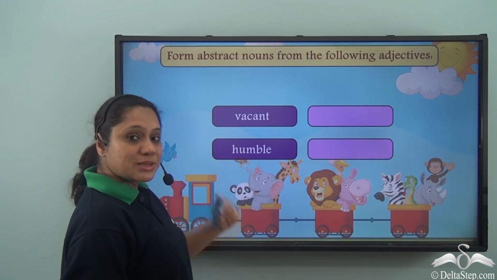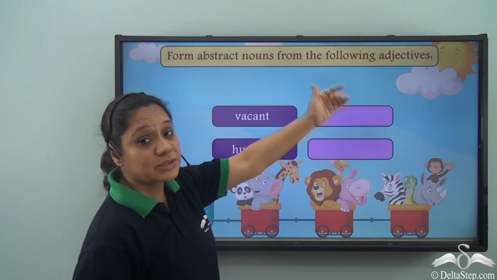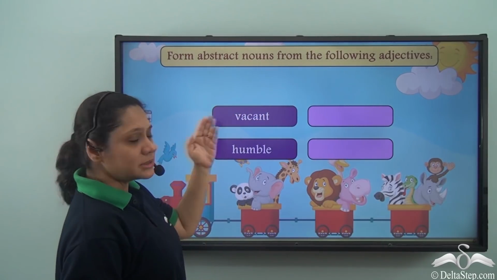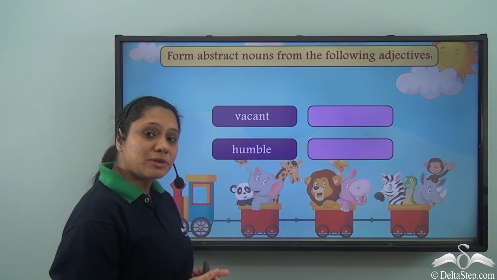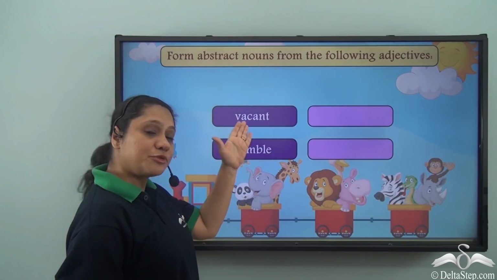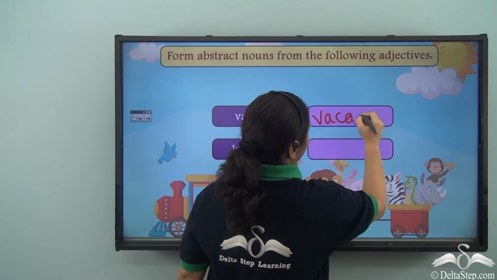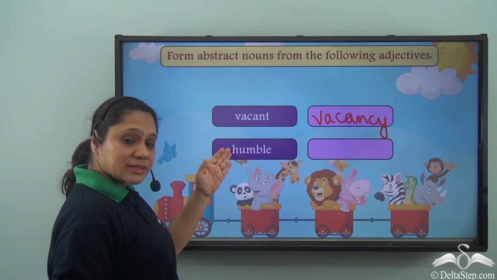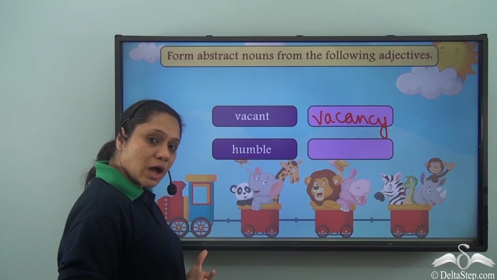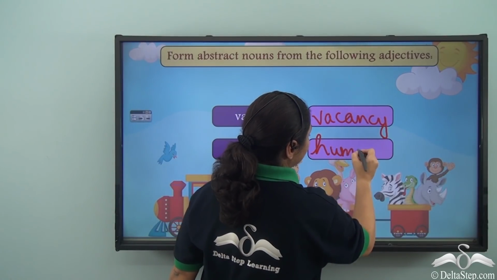Now let us try to do this exercise. Form abstract nouns from the following adjectives. Vacant, humble. So if vacant is the adjective, what will be our abstract noun formed from vacant? It will be vacancy. Humble is the adjective, and what will be our abstract noun formed from humble? It will be humility.